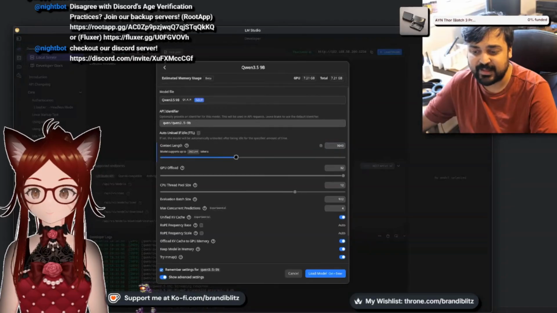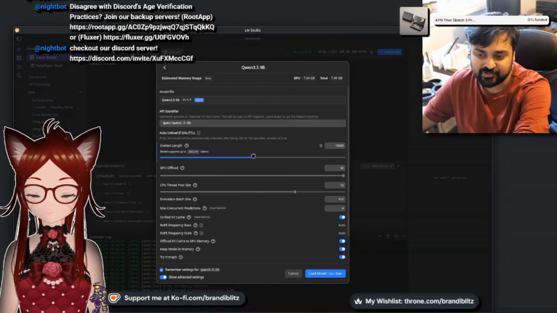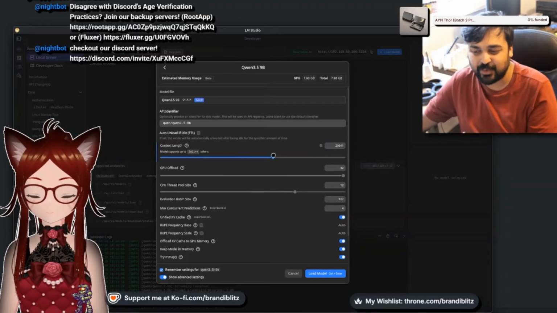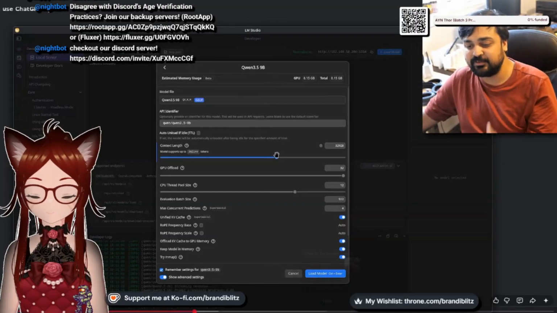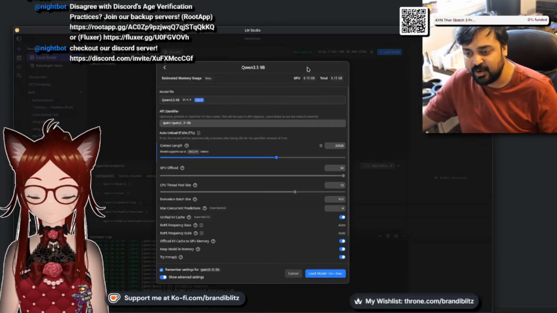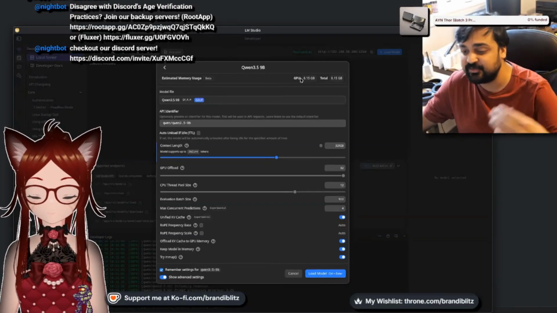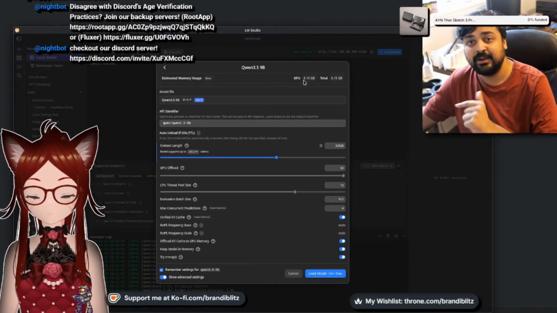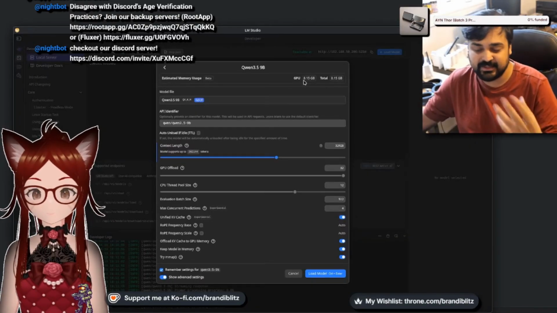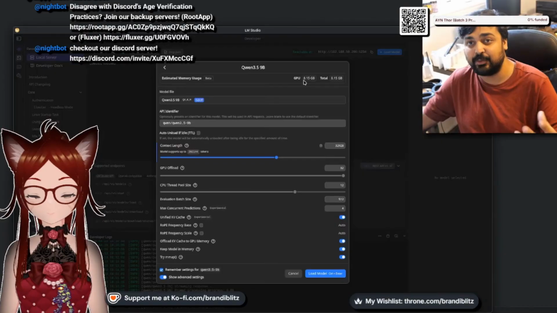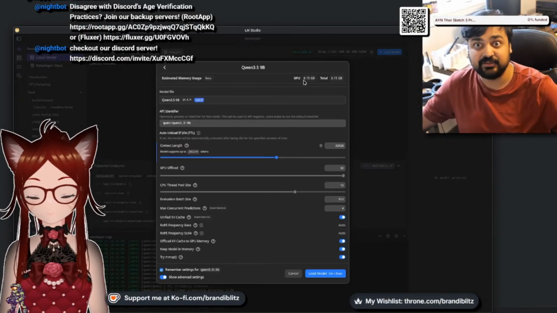So you want to slide this up, and looking at the amount of GPU space you have, you want to give as much context as you can without overflowing your GPU, because the moment this overflows, the speed at which this AI will respond will be dramatically slower.